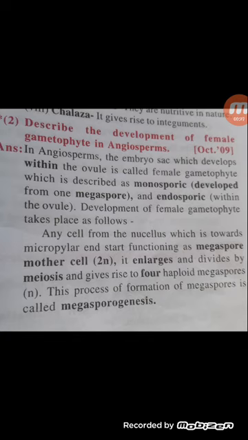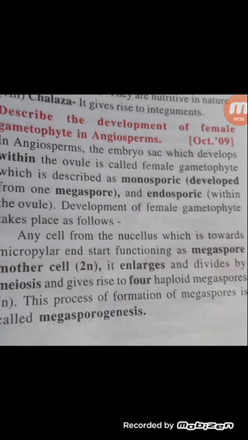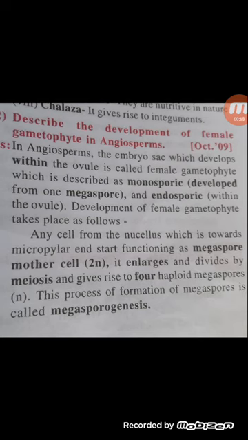Now when I say female gametophyte, we understand female gametophyte is nothing but the embryo sac. In angiosperms, the embryo sac which develops within the ovule is called female gametophyte.